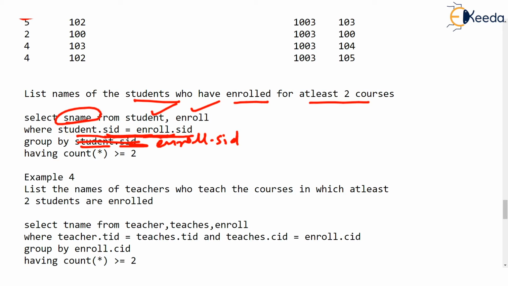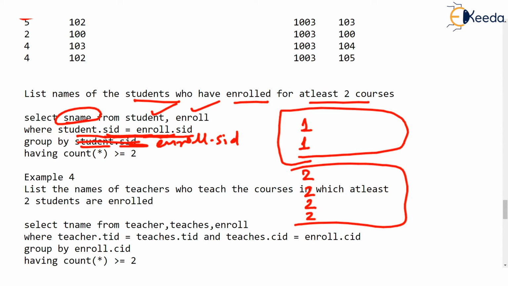So we know both are equal, isn't it? So that doesn't matter. But then all the rows having ID 1 will be together in one group. All the rows having ID 2 will be together in one group, correct? And then we are easily asking a question on each group.